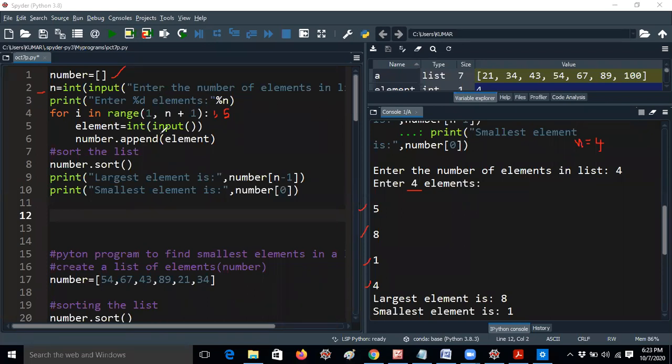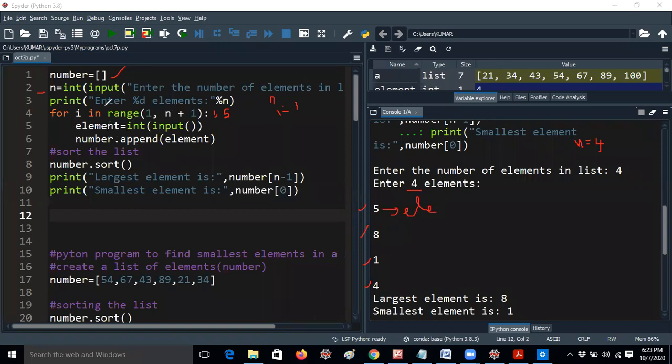Element equal to int of input of. That means first the i value will be 1. Element equal to int of input of. That means this element will be stored in element the first time. This is called element now.